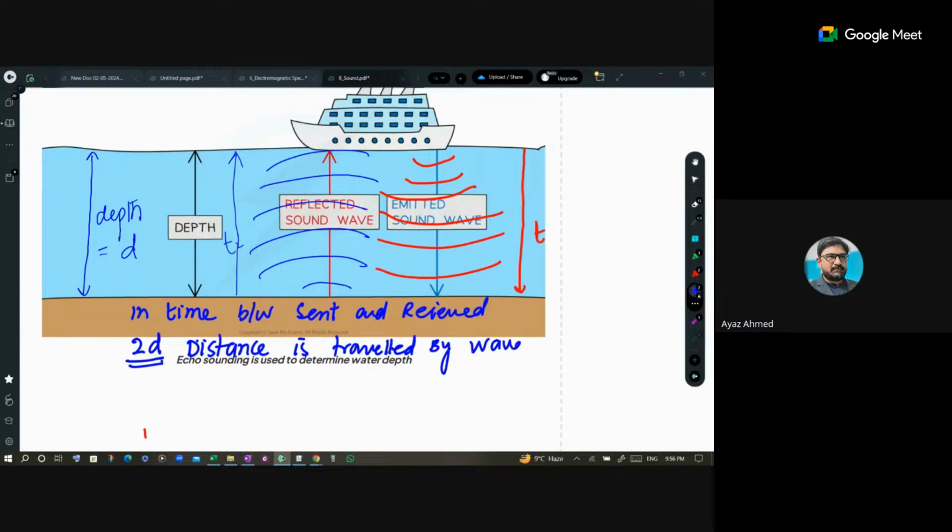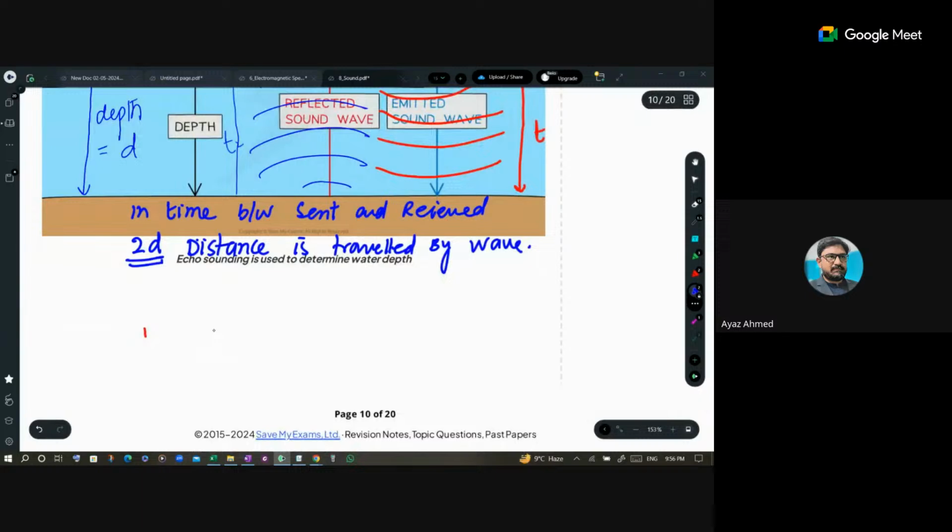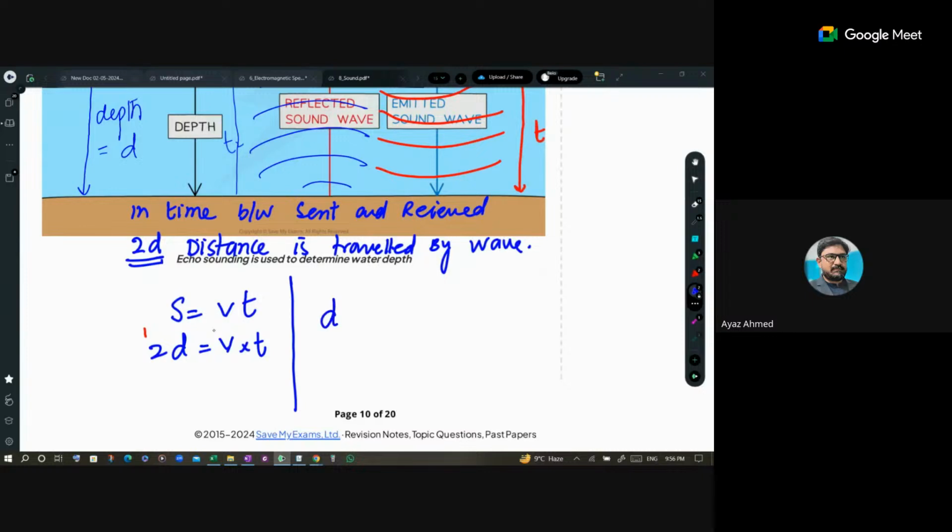So when it is 2d distance, can I say that by using the equation s is equal to vt, that distance is 2d, speed is v, and time is t. So you can calculate the depth of the sea as vt by 2. Remember this thing.